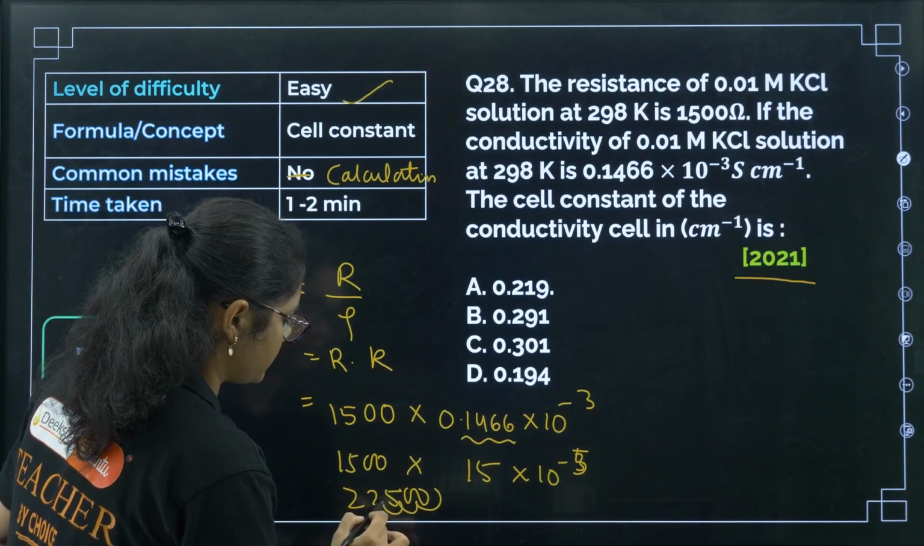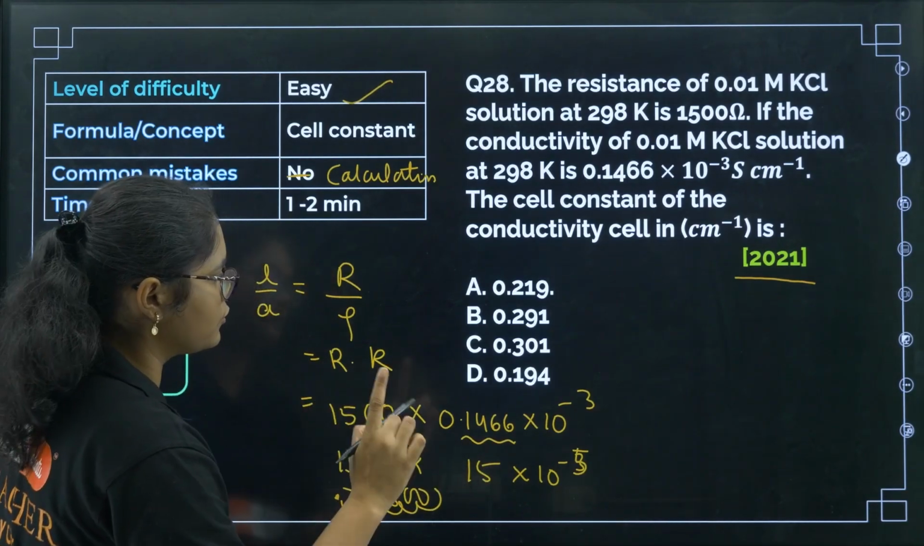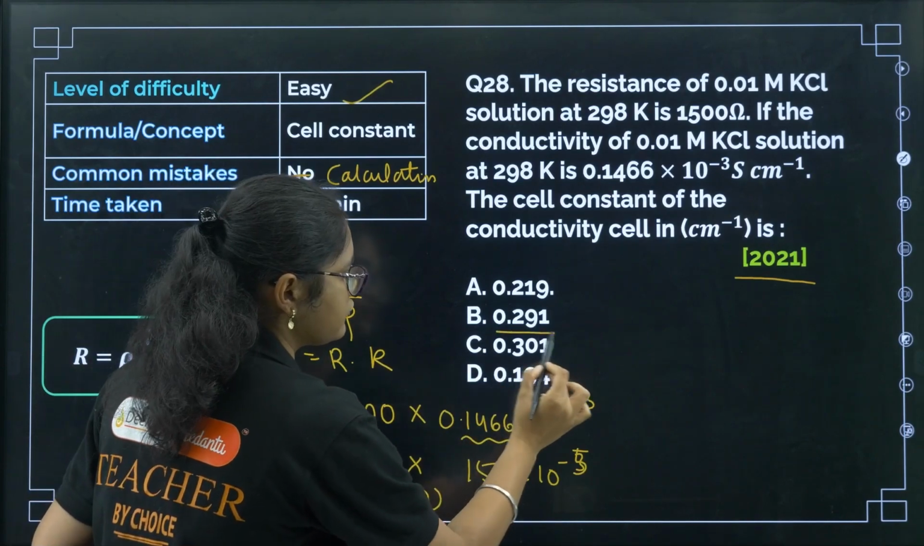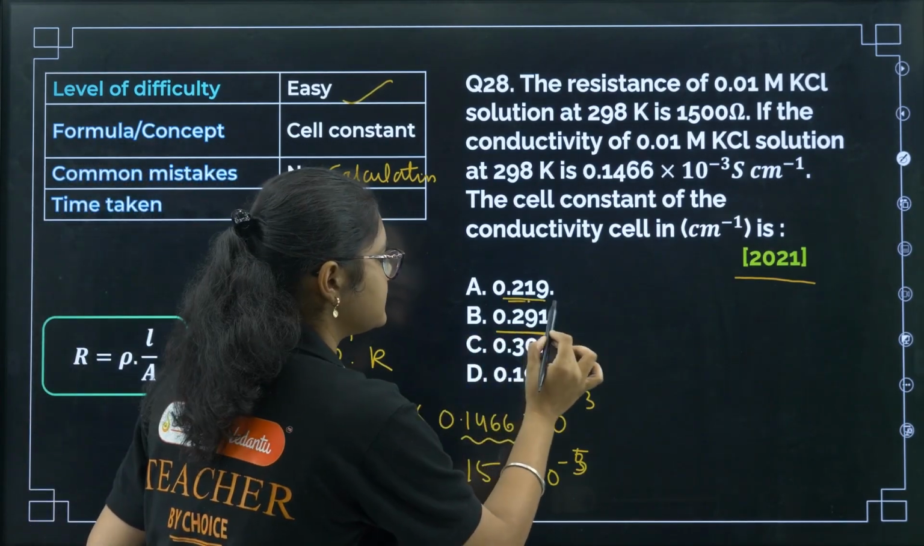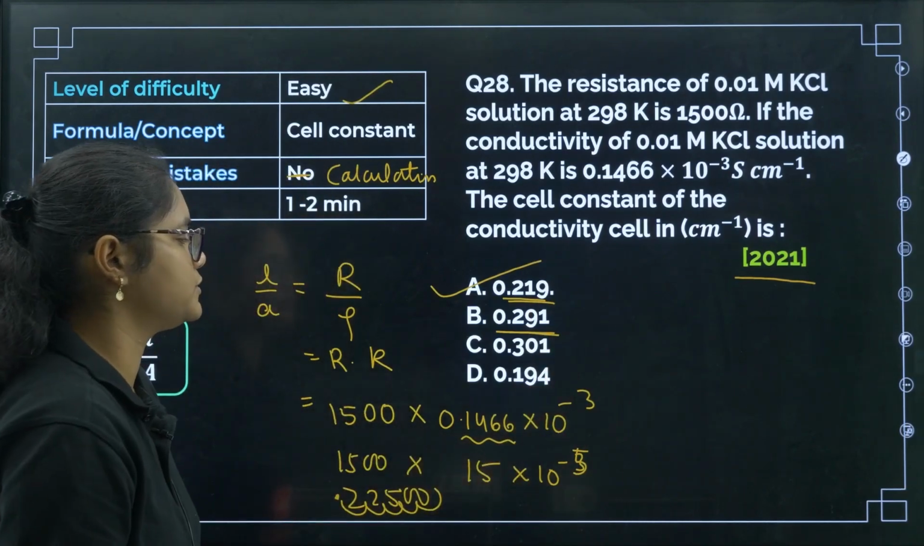So somewhere around 0.225 we will get. Now you see 291 is much more than that. We need 225, and this is nearer. So the correct answer here will be option number A.